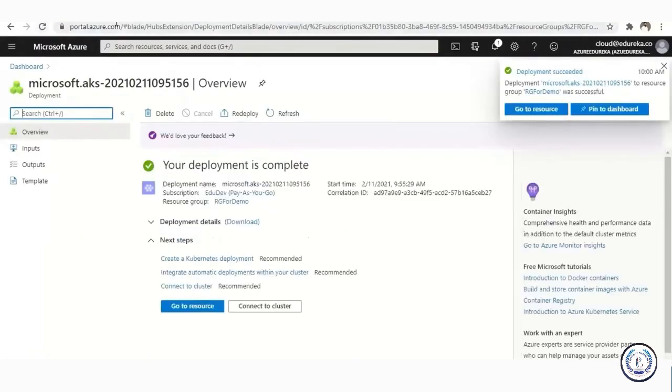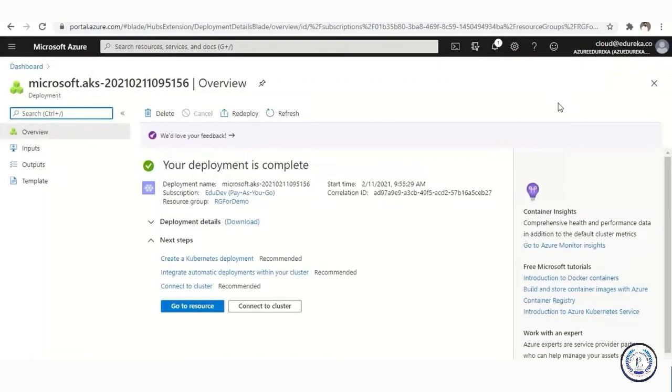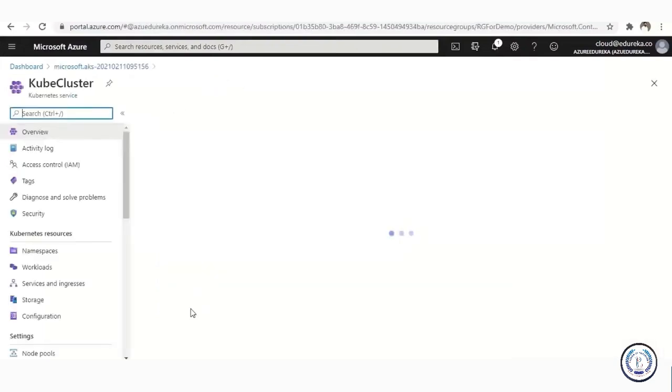Okay, it's done. It says your deployment is complete. That means we are good to go ahead and use our resource. You can do other things on top of it as well, and it is suggesting what all you can do. We are going to do one of these things. Do not worry. Just go to the resource, in our case.